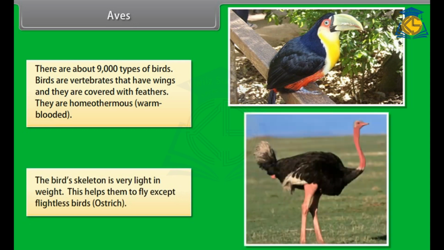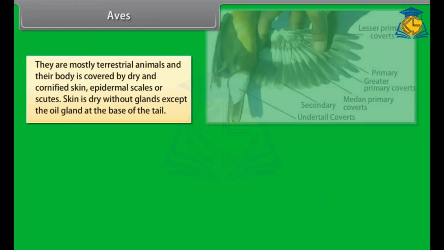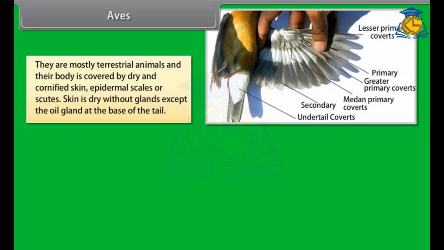The bird's skeleton is very light in weight. This helps them to fly, except flightless birds. Example, ostrich. They are mostly terrestrial animals and their body is covered by dry and cornified skin, epidermal scales or scutes. Skin is dry without glands except the oil gland at the base of the tail.